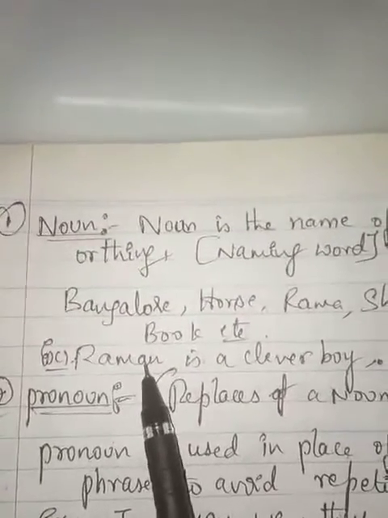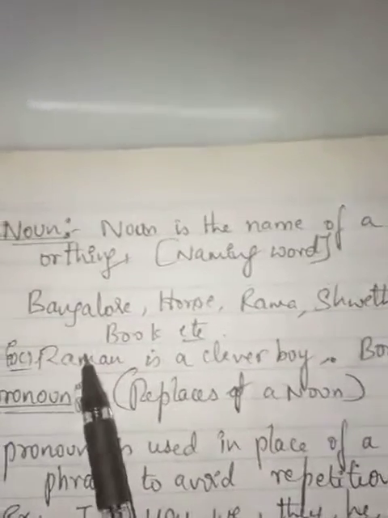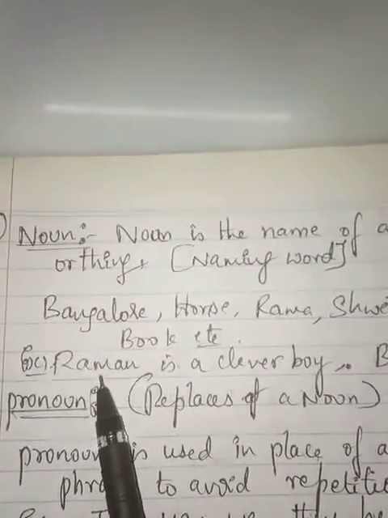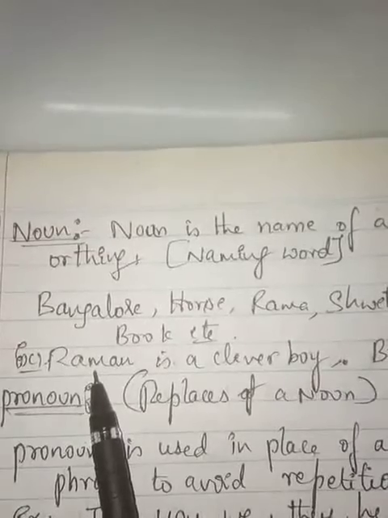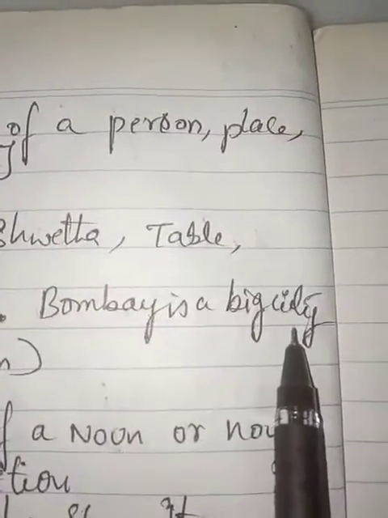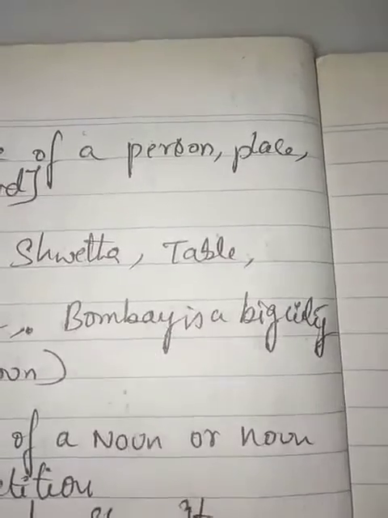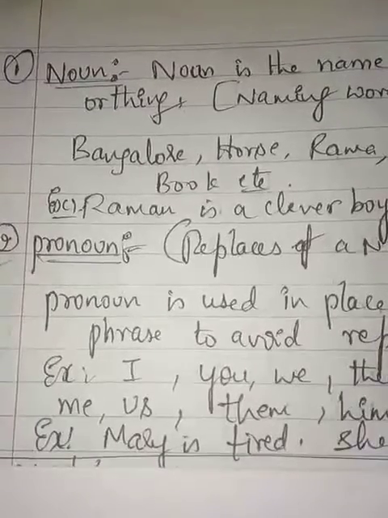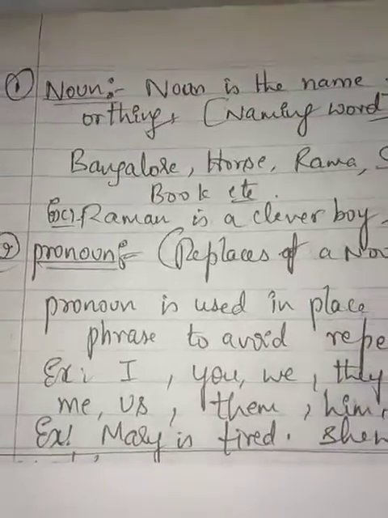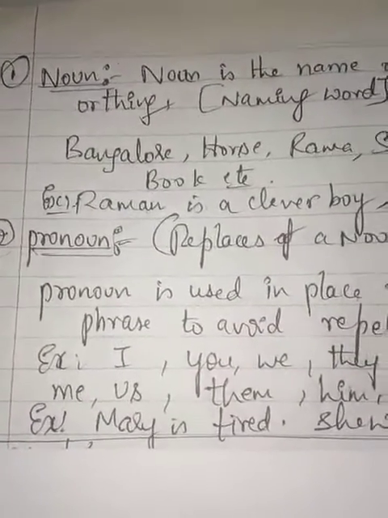Example, Raman is a clever boy. In this sentence, Raman is a noun. Similarly, Bombay is a big city. In this, Bombay is a noun form. So, what we learnt? The word noun is a name of a person, place, or a thing.